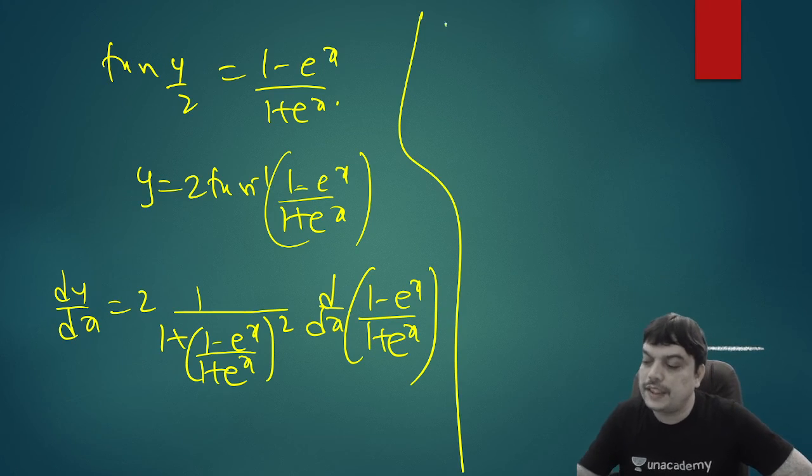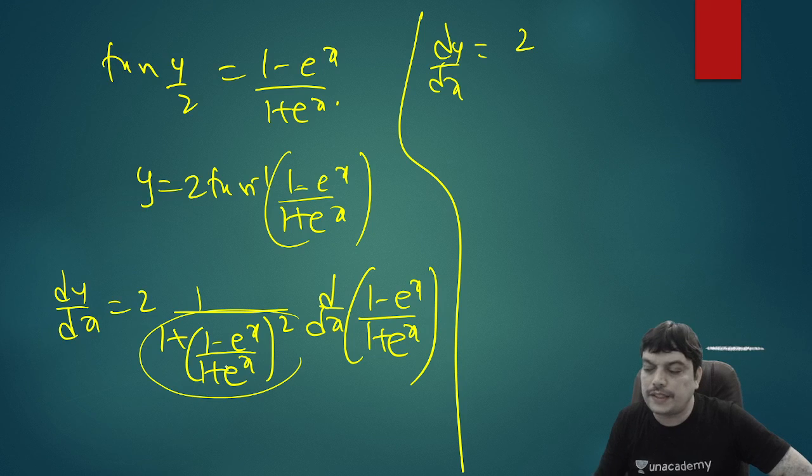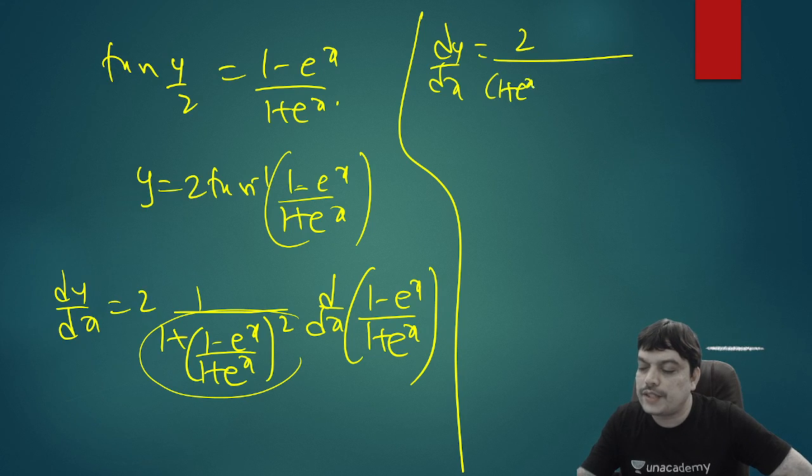So this is same as dy by dx equal to 2 divided by, when you find LCM and simplify, this LCM is (1 plus e power x) whole square. In the numerator, you'll get (1 plus e power x) whole square plus (1 minus e power x) whole square. And in the denominator, you'll actually get (1 plus e power x) whole square, which I can write here.